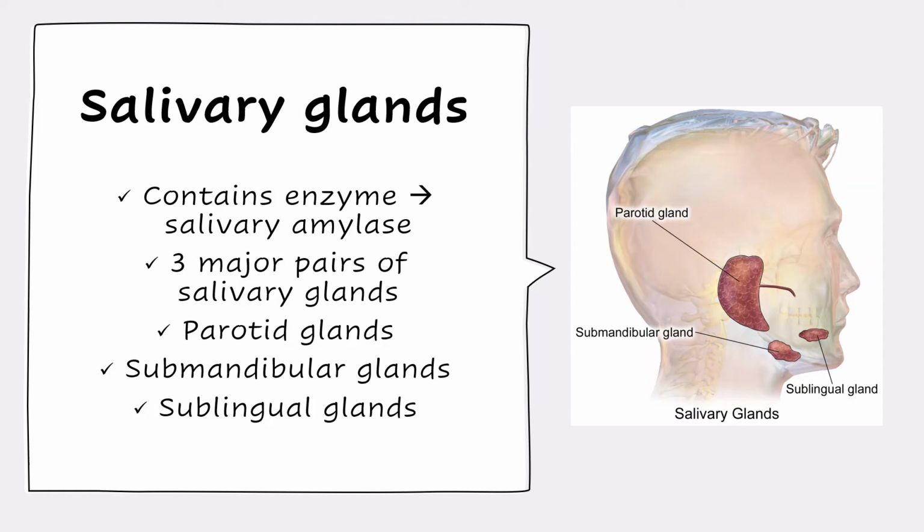Salivary glands. It produces an enzyme called salivary amylase. There are 3 major pairs of salivary glands. Parotid glands. These produce a serous watery secretion. Submandibular glands. These produce a mixed serous and mucous secretion. Sublingual glands secrete a saliva that is predominantly mucus in character.